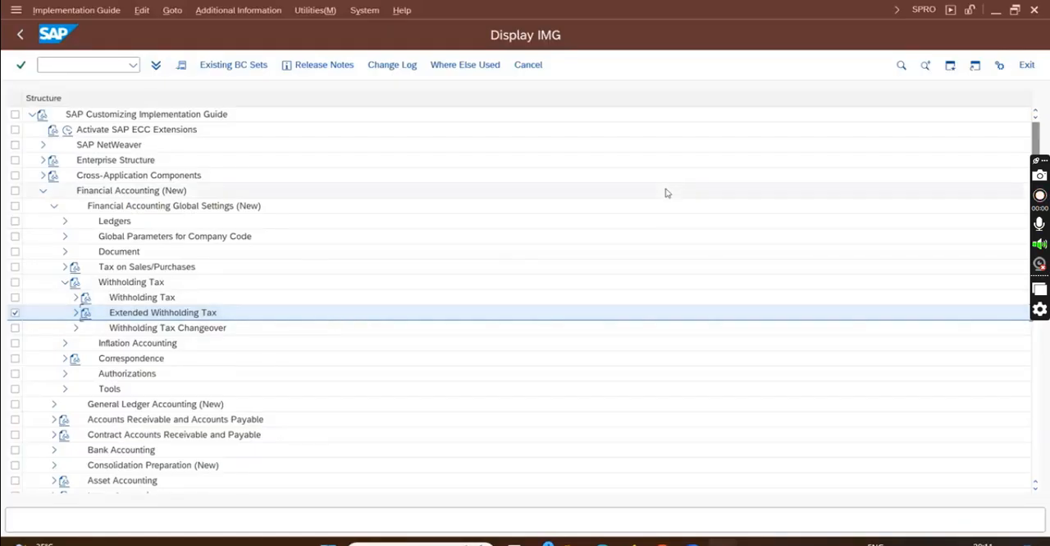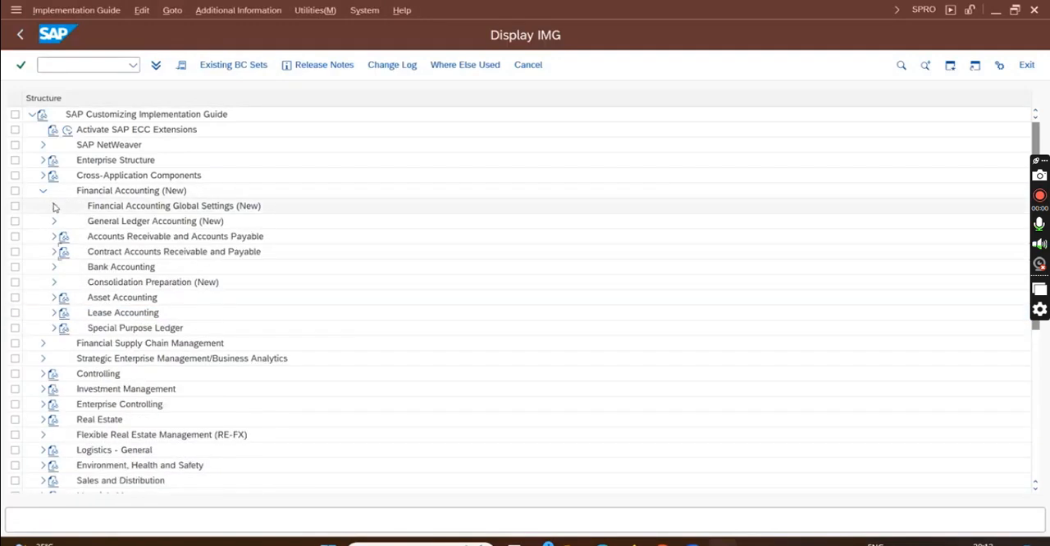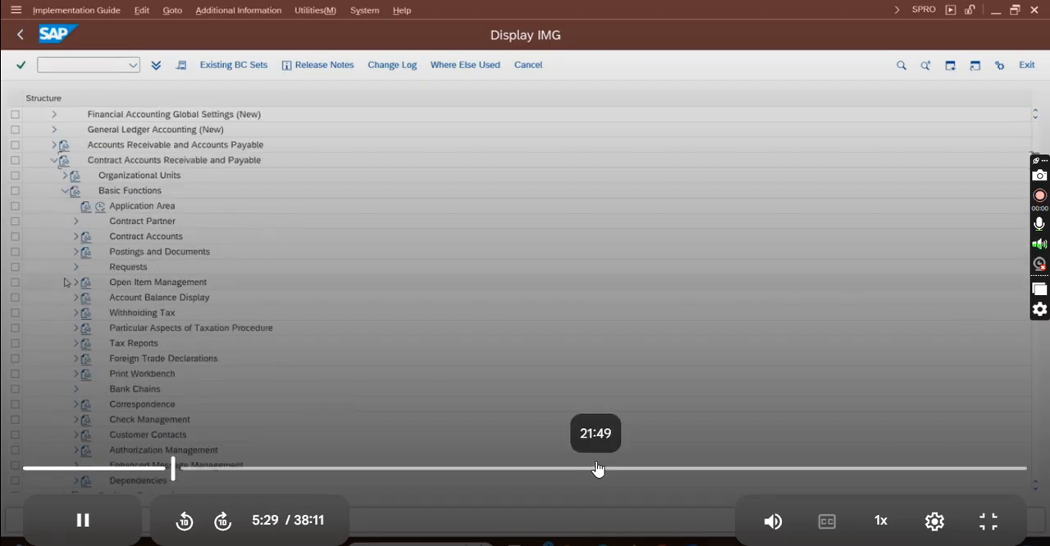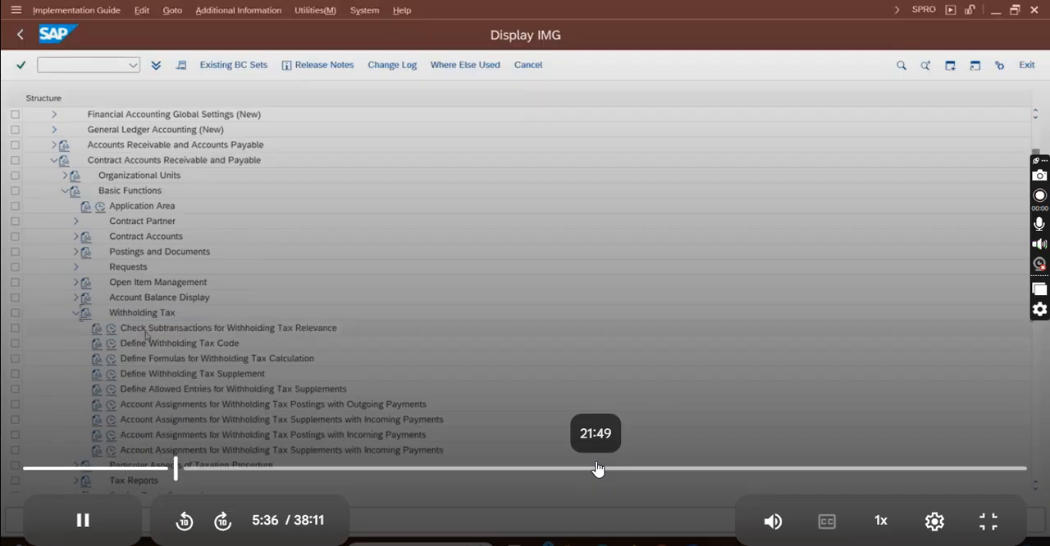The same V1 is used in FICA, but here we have to create a separate tax code in FICA. So for that I'll go to the FICA node. Under Contract Accounts Receivable and Payable, under Basic Functions, we have another Withholding Tax. Expand the withholding tax. The first node is Check Sub Transaction for Withholding Tax Relevance. You have to mention for which transaction WHT is needed.